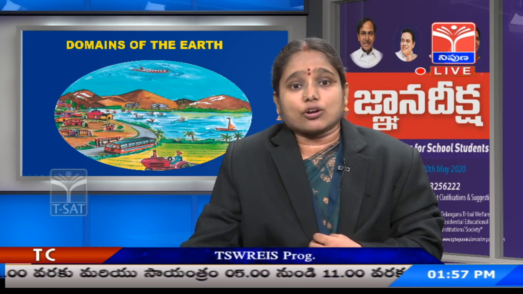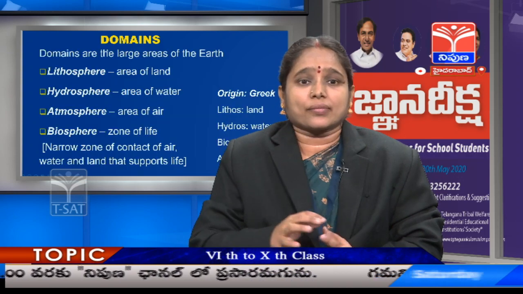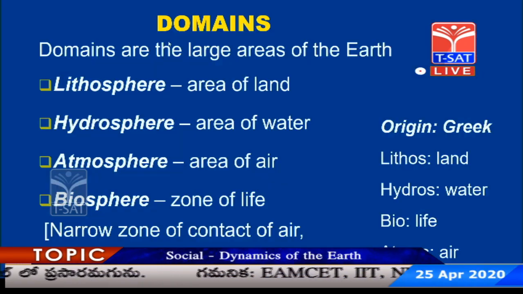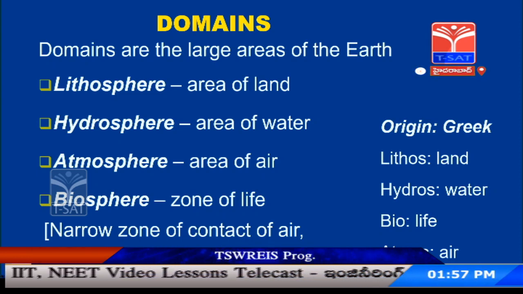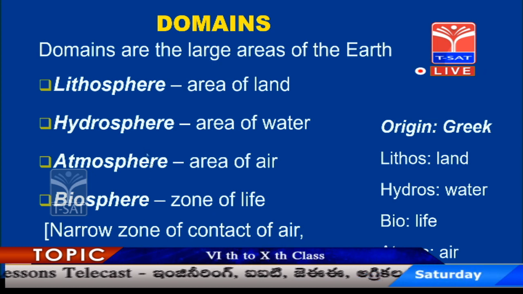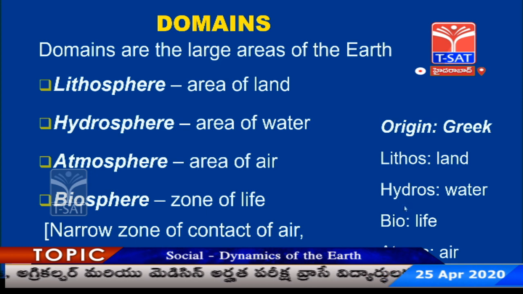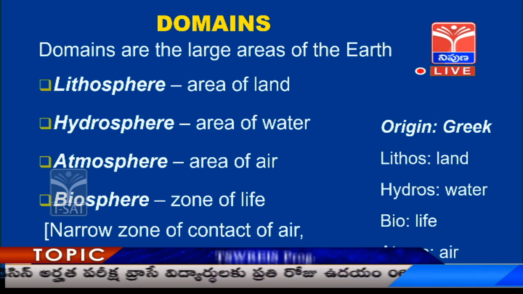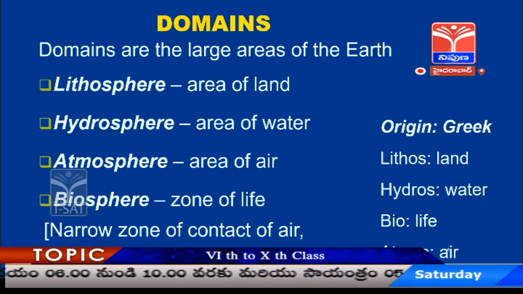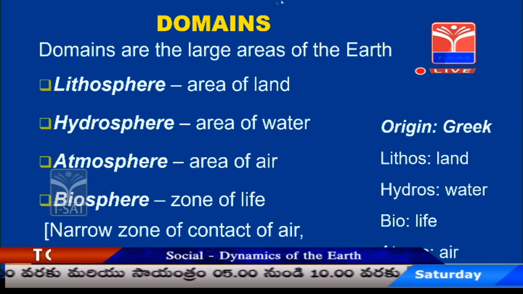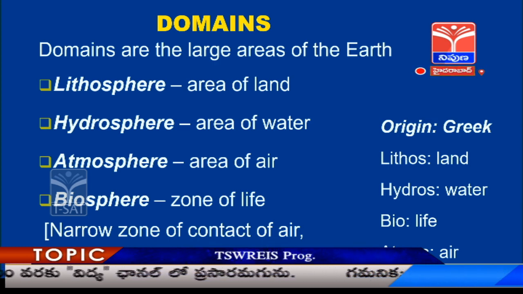So these areas are called domains. The word domain stands for a larger area. The main four domains of the earth are lithosphere, hydrosphere, atmosphere and biosphere. The names of all these have been derived from the Greek language, and the root words are lithos, hydros, bios and atmos. The word lithos means land, the word hydros means water, the word bios means life and the word atmos means air.